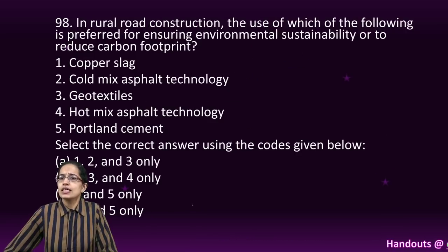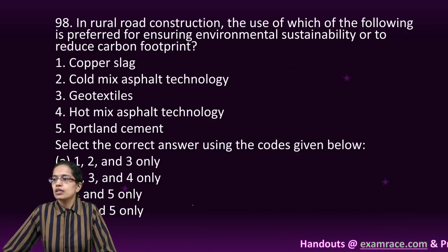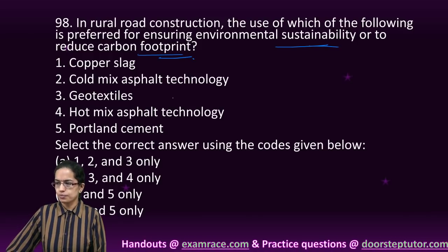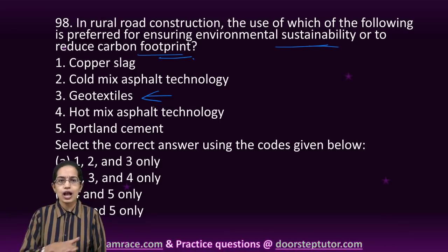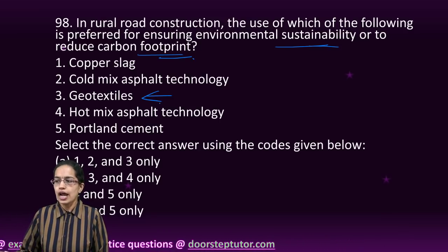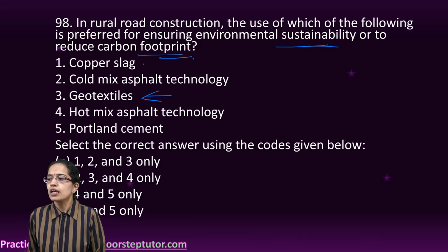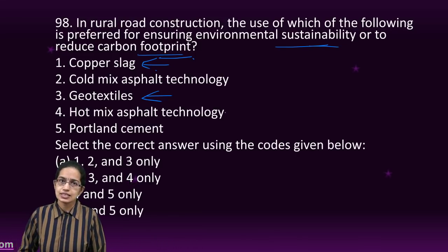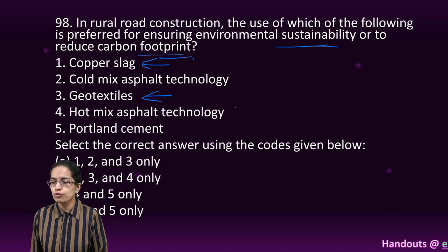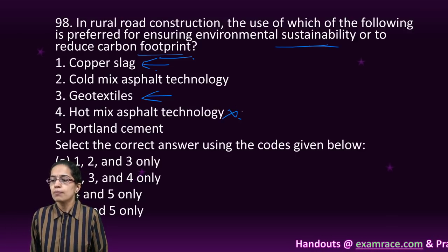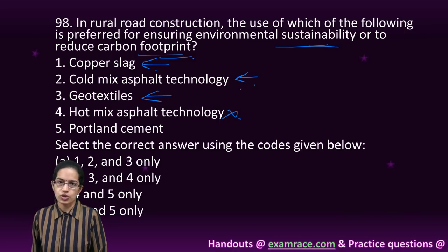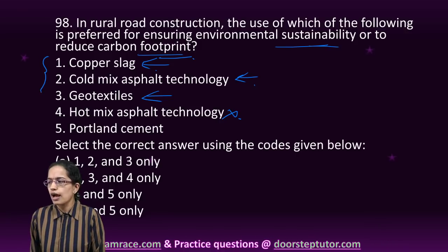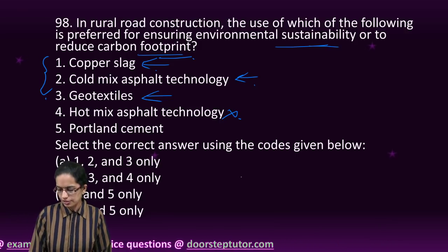The next is, which of the following is preferred to ensure environmental sustainability and reduce carbon footprint? Geotextiling is where you have a layer of textile being introduced, and it is a way to reduce the carbon footprint. Copper slag is another way. Hot mix is the traditional technology which releases a lot of fumes and gases into the atmosphere, but cold mix technology is a way of reducing the carbon footprint. So you have 1, 2 and 3 as the right options here.